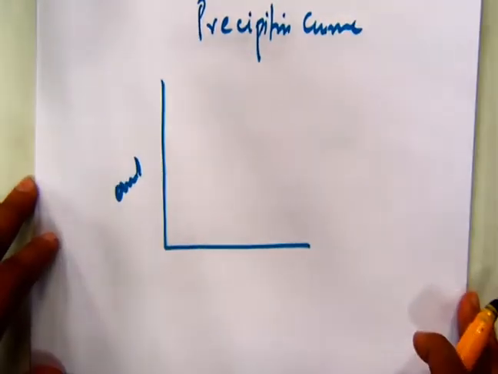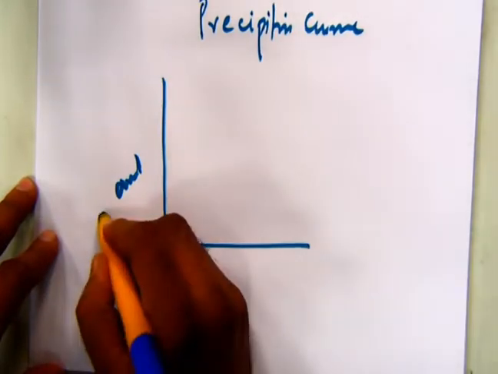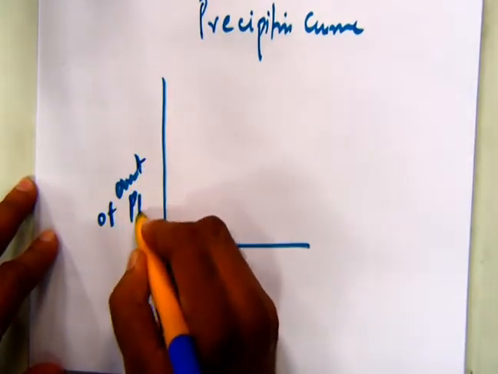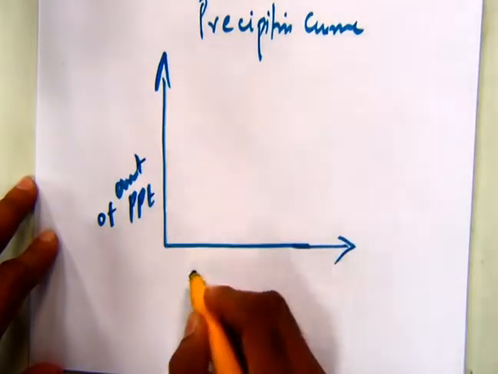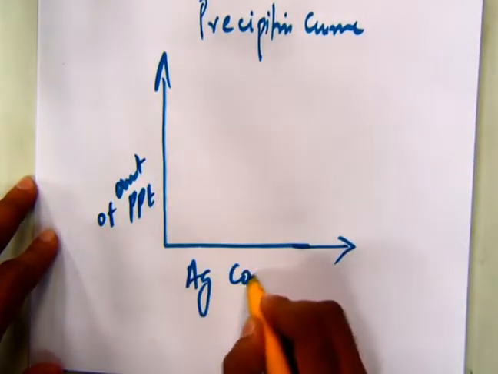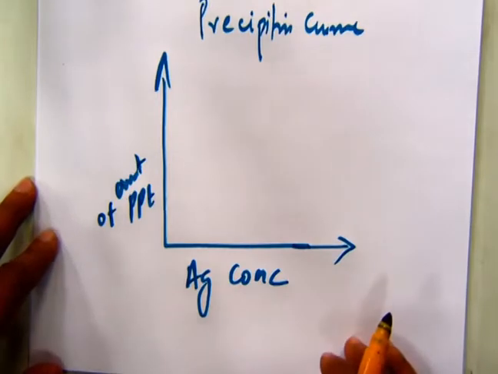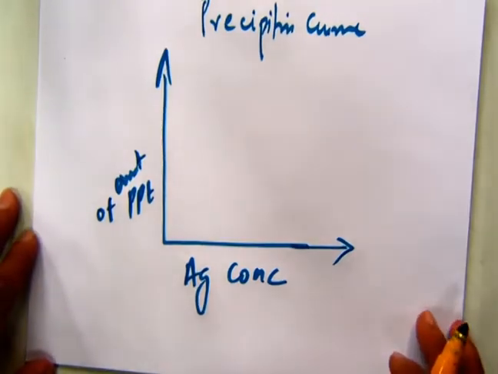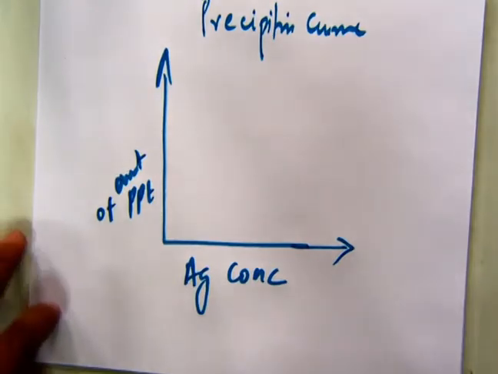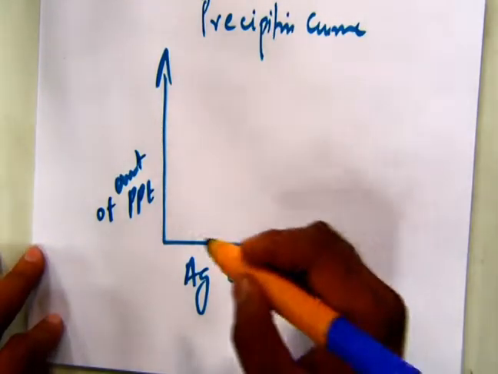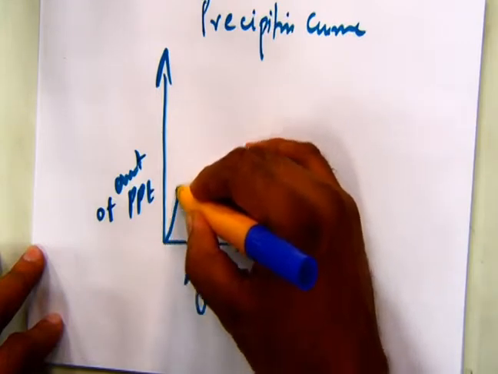Precipitin curve is a plot or a graph between the amount of precipitate against increasing antigen concentration. So if we take the same amount of serum in various aliquots and increase the antigen concentration, what we find is a graph like this.